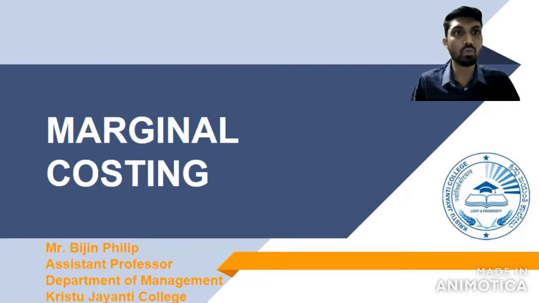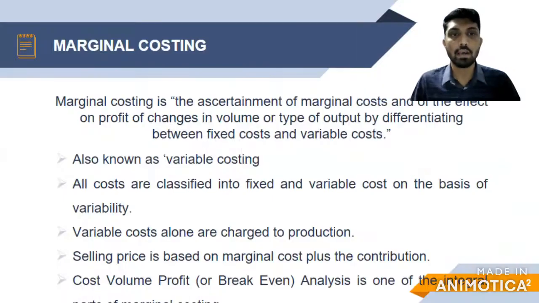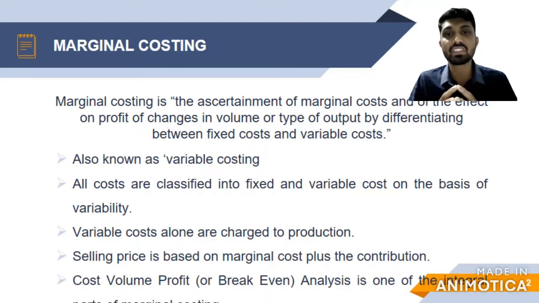Dear students, we will move on to the first slide. We will see the concept of marginal costing. Marginal costing is the ascertainment of marginal cost and the effect on profit of changes in volume or type of output by differentiating between fixed cost and variable cost. So it ascertains the marginal cost by differentiating between the fixed cost and the variable cost, and analyzing the total cost at different levels of activity or different volumes. They are analyzing and ascertaining the marginal cost.